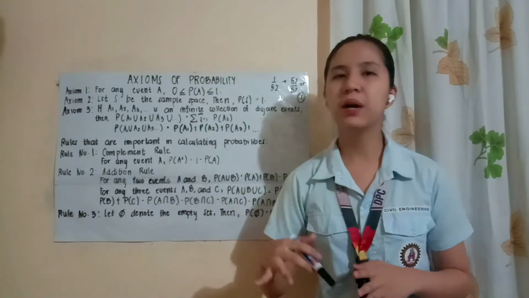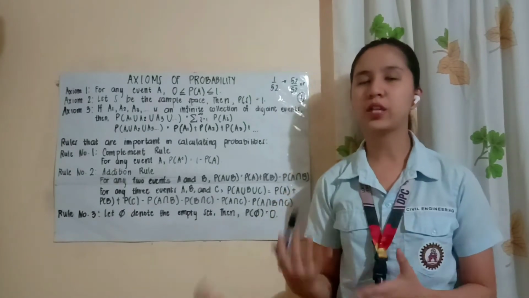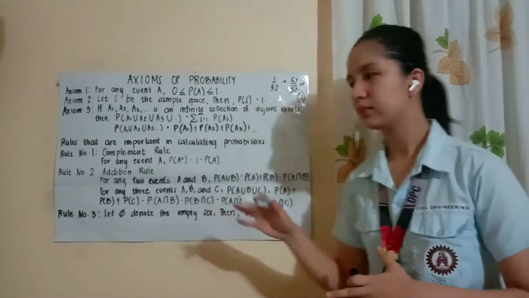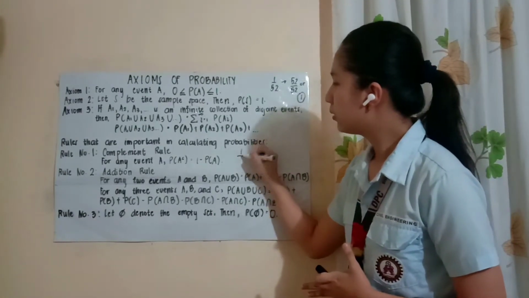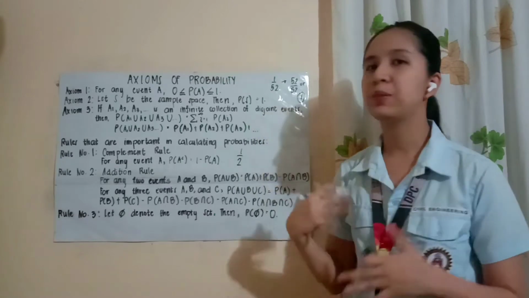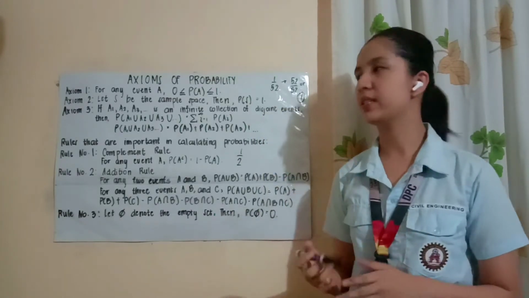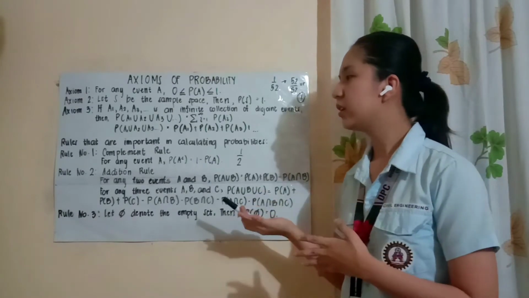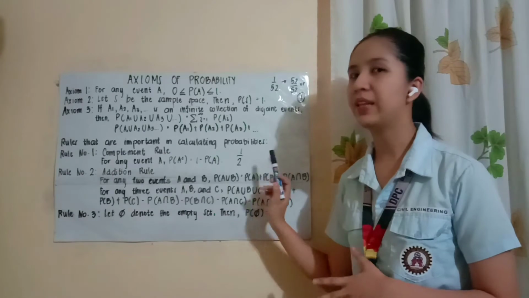So, dito naman, for example, we have the event of getting a head from a coin toss. So, syempre, yung probability nun ay equal sa 1/2. 1/2 yung probability na makakakuha tayo ng head from a coin toss. And, for example, gusto nating kuhanin yung probability ng complement ng event na yon.